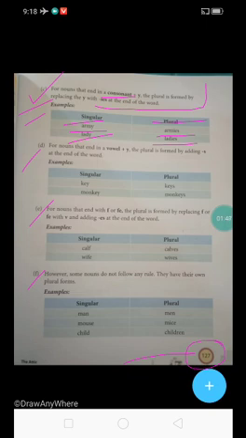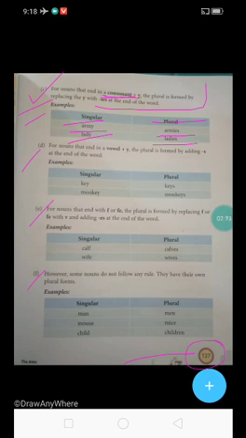So students, in question number C we have learnt that if there is a consonant plus y, you have to replace the y with ies. You have to remove the y and write ies.